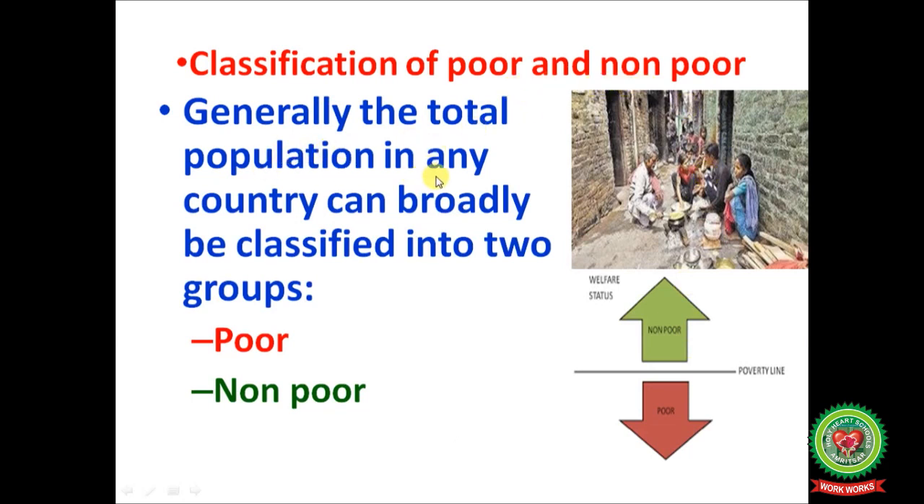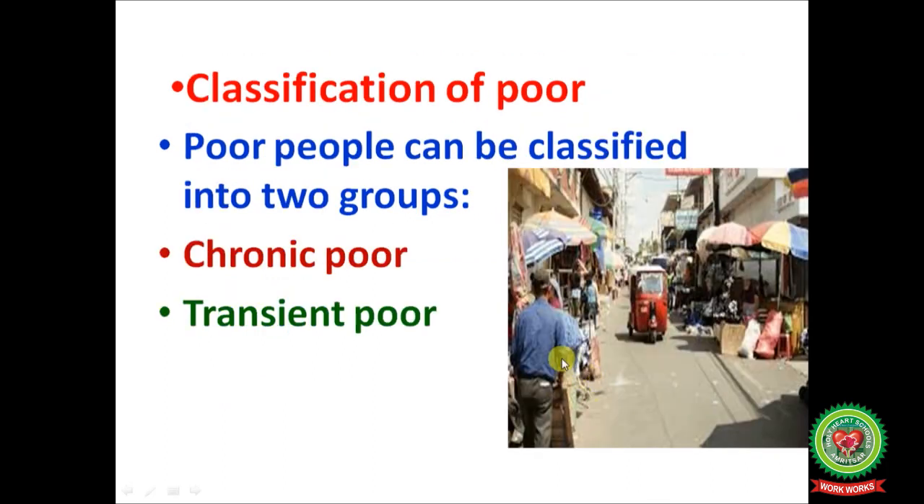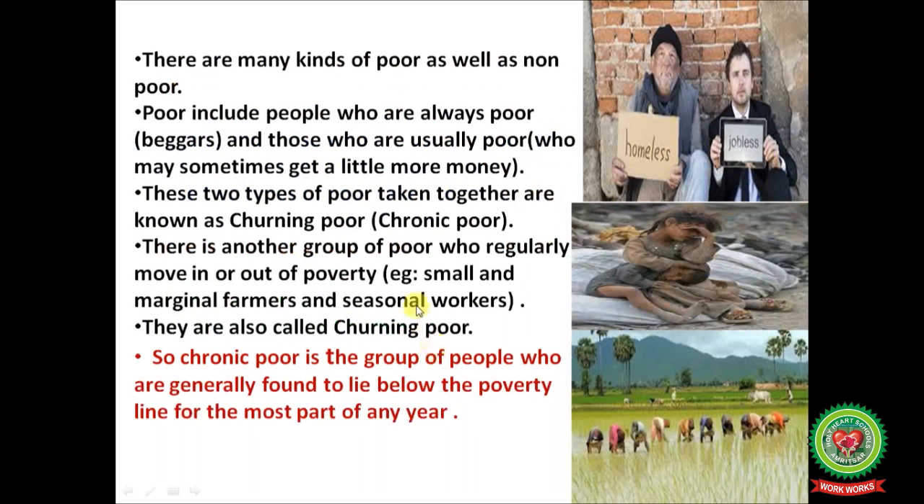Generally, the total population in any country can be broadly classified into two groups, poor and non-poor. There is a poverty line. The persons above the poverty line are known as non-poor, and the persons below the poverty line are known as poor. Classification of poor. Poor people can be classified into two groups, chronic group and transient group. There are many kinds of poor as well as non-poor.